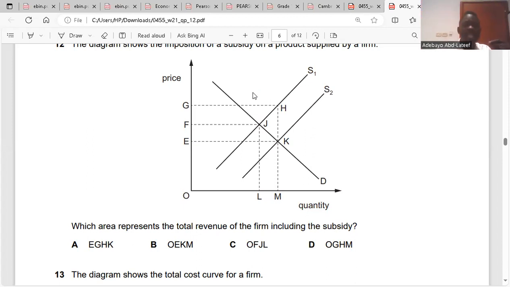Consumers will pay at E. Now they're paying at A. The equilibrium is at EK, but it used to be FL or FJ. Now with subsidy, prices will fall. The prices that consumers will pay will fall. Demand will increase from D to D1 at H. And then it will increase. So there's going to be a new graph here.